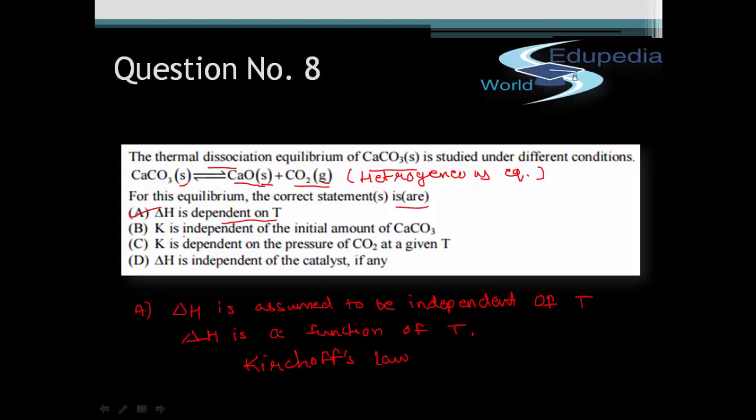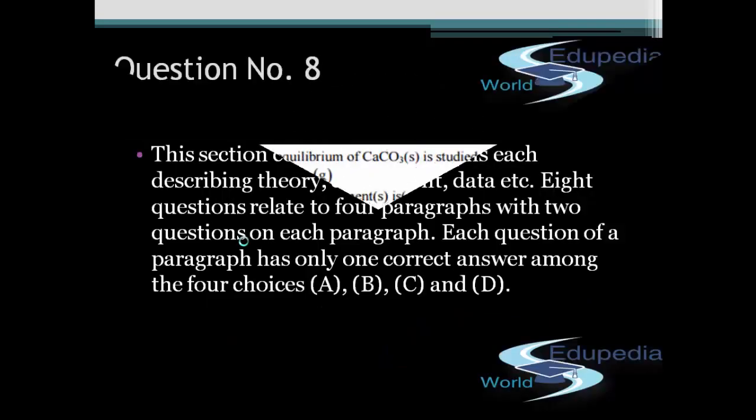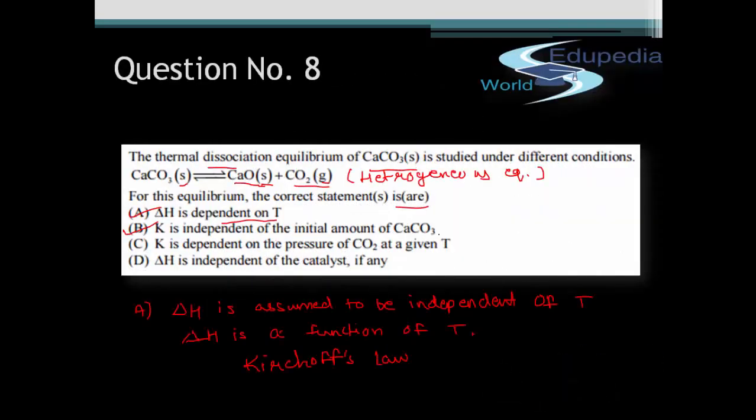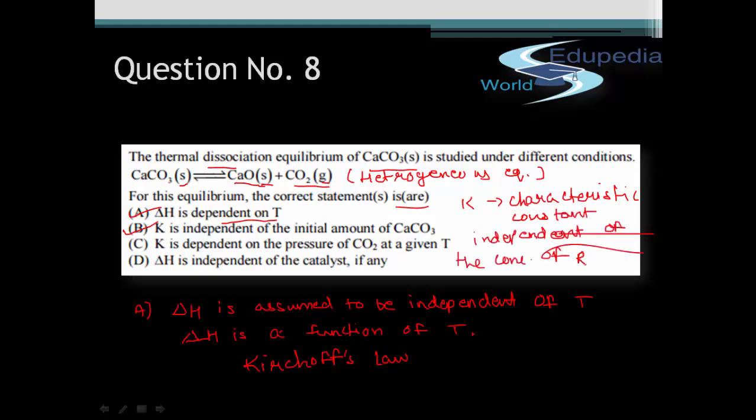Option B, K is independent of the initial amount of CaCO3. This is again a correct option because we all know that K for any reaction, the equilibrium constant K for any reaction, is a characteristic constant. It's a characteristic constant which is the concentration of reactant and products. So B will be a correct answer.